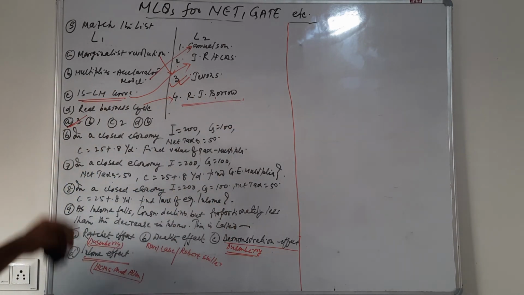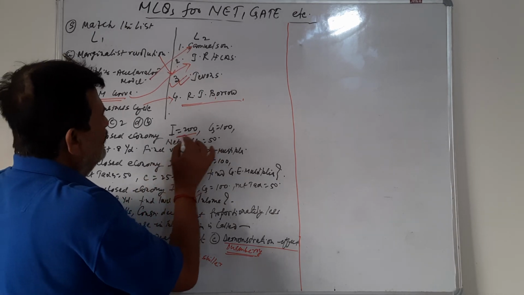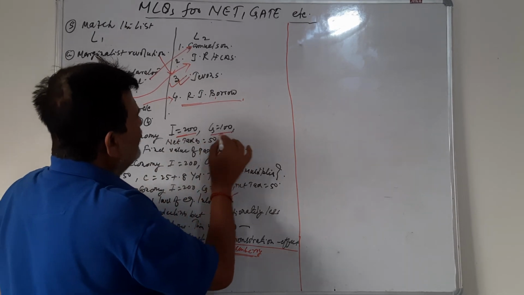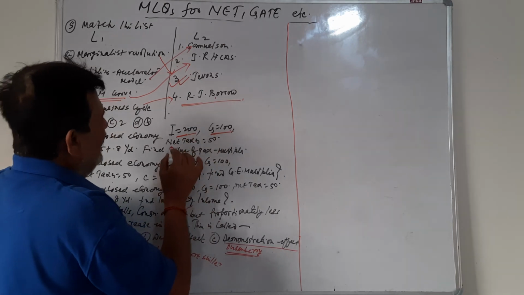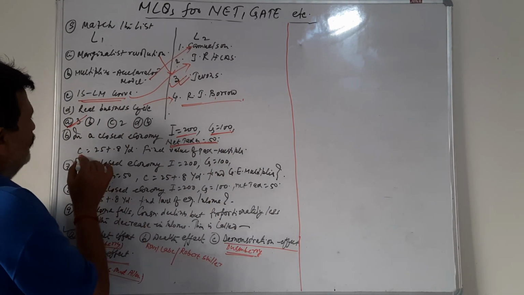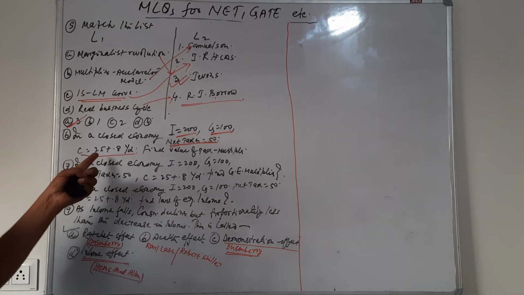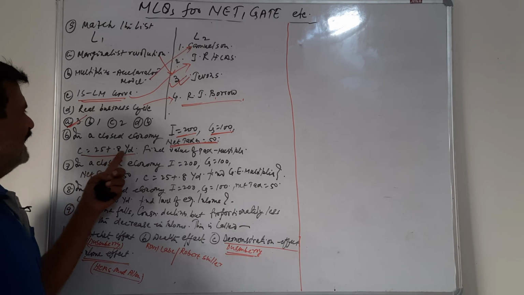Now question number 6. In a closed economy, investment is 200, government expenditure is 100, net taxes is 50, and the consumption function is given as C equals 25 plus 0.8 YD.